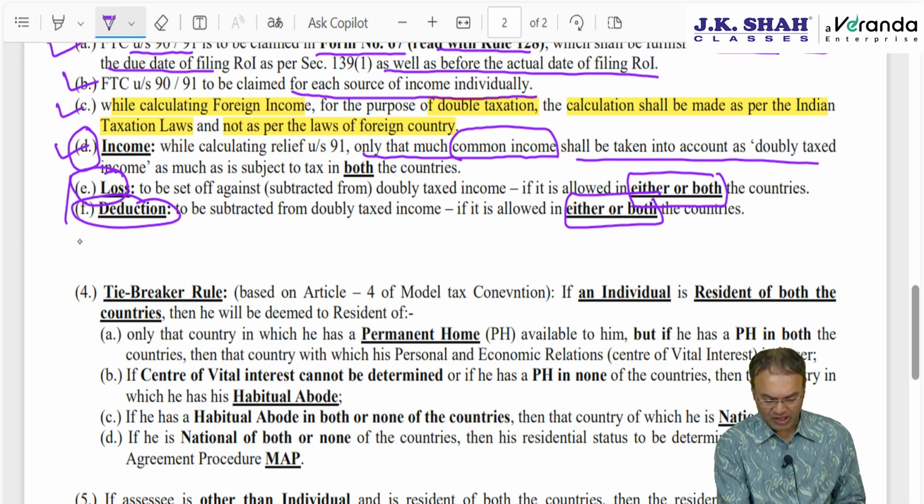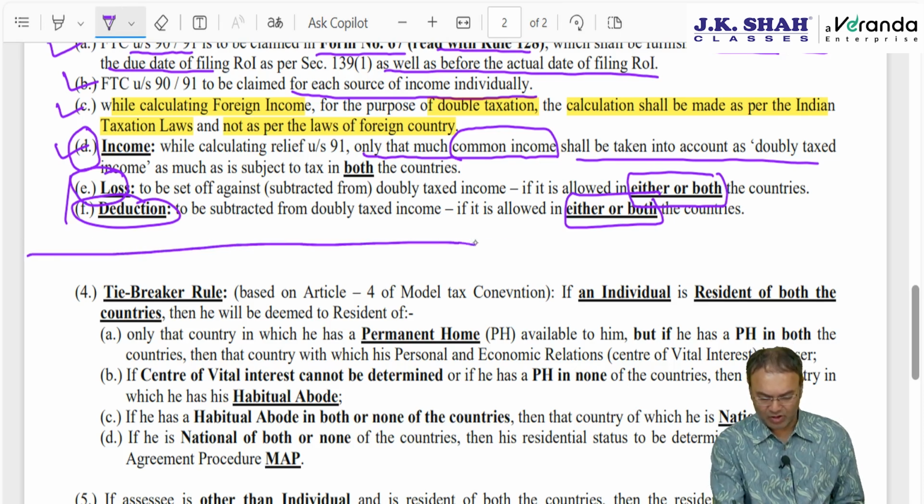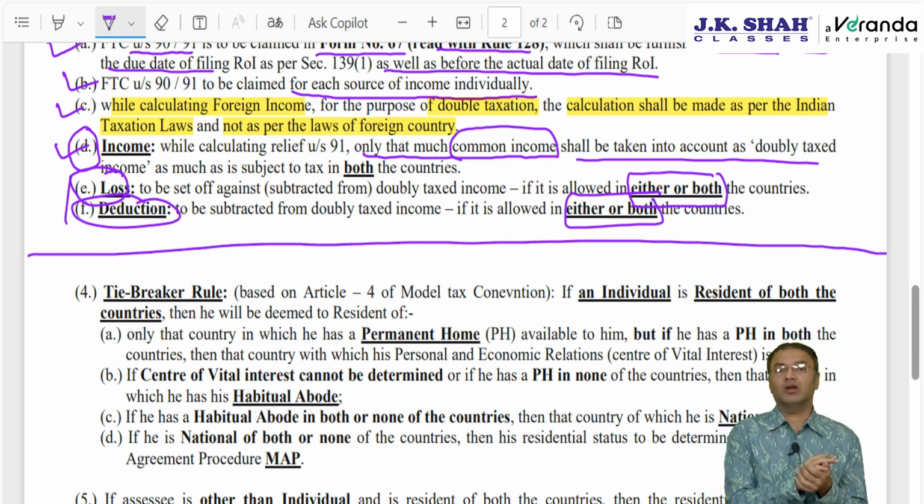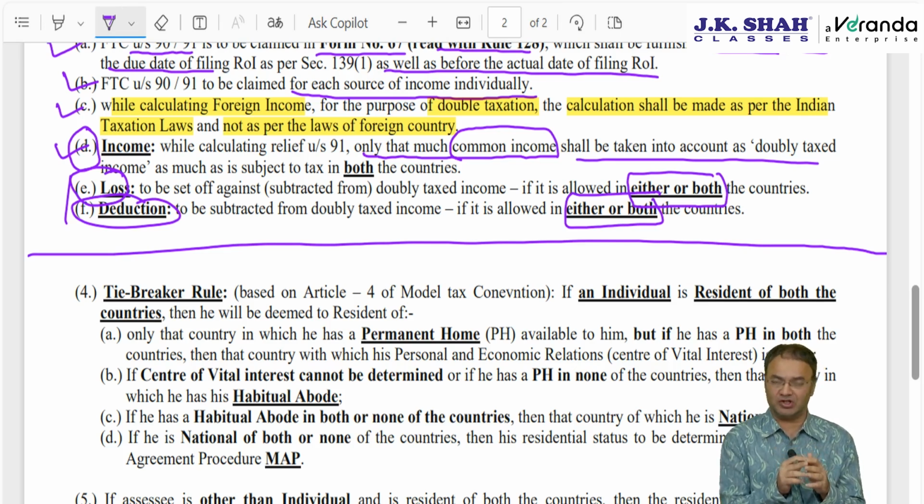Okay. Now the question arises that everything depends upon country of residence and country of source. So source country is one, but imagine if assessee turns out to be resident of both the countries. If he turns out to be resident of both the countries, which is quite possible, say everywhere world over the same rules are there, 182 days of presence. In India also we have 182 days condition. Some countries have 181 days condition, some countries have 183 days condition. And that is how it is quite possible assessee may turn out to be resident of two countries.